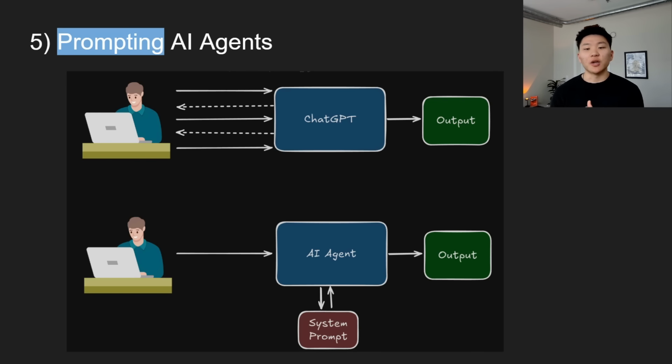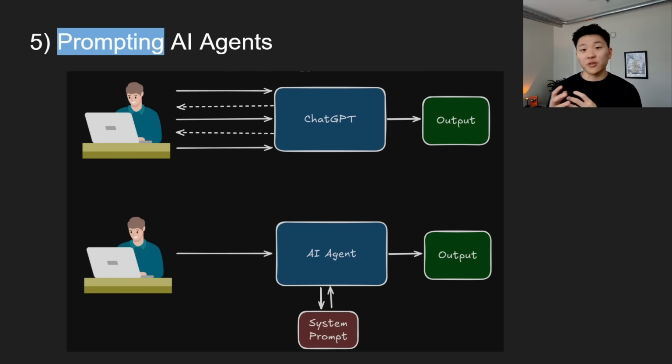Okay, moving on to number 5. Why prompting is critical for AI agents. We already talked about it a little bit, I guess, in the context is everything section, because prompting is giving it more context. But this should be a whole lesson in itself because it is truly an art. And you have to find that fine line between you don't want to over prompt it and you want to minimize your token usage, but you also want to give it enough information.